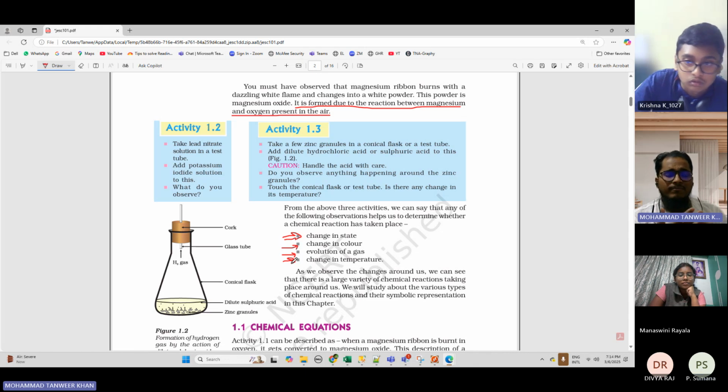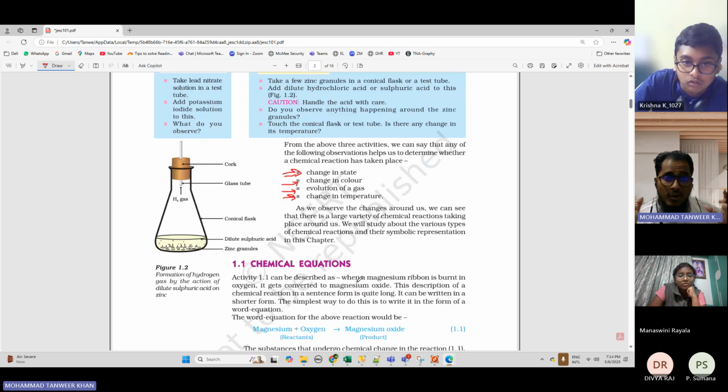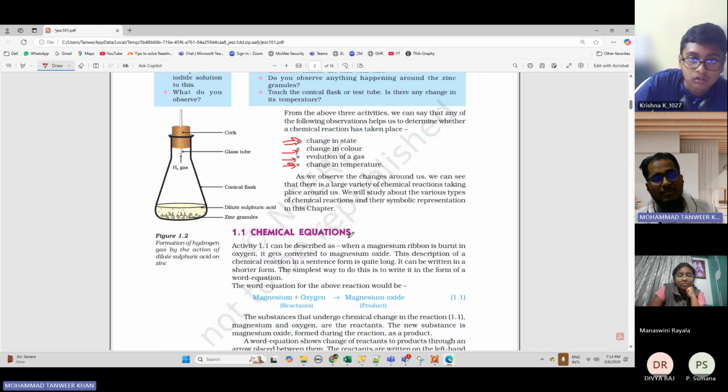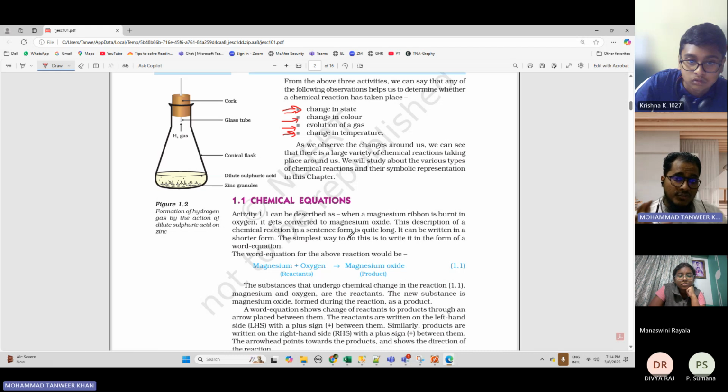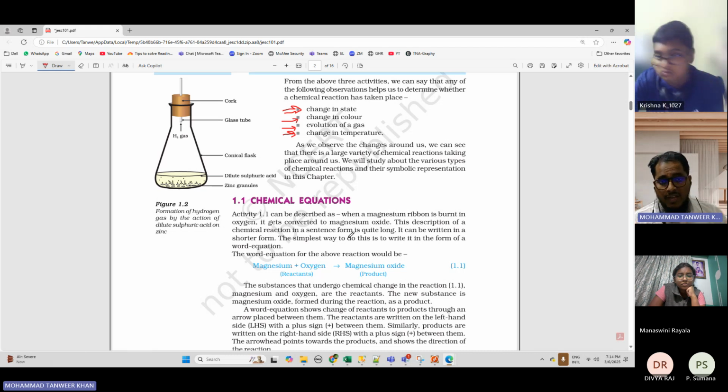Yes, Sumna, you're telling something? No, sir. Okay. As we observe the changes around us, we can see that there is a large variety of chemical reactions taking place around us. And that's what we have seen in the beginning, right? We'll study about the various types of chemical reactions and their symbolic representation in this chapter. That is what we're going to study in this chapter, about the different chemical reactions and what will happen when a chemical reaction takes place.